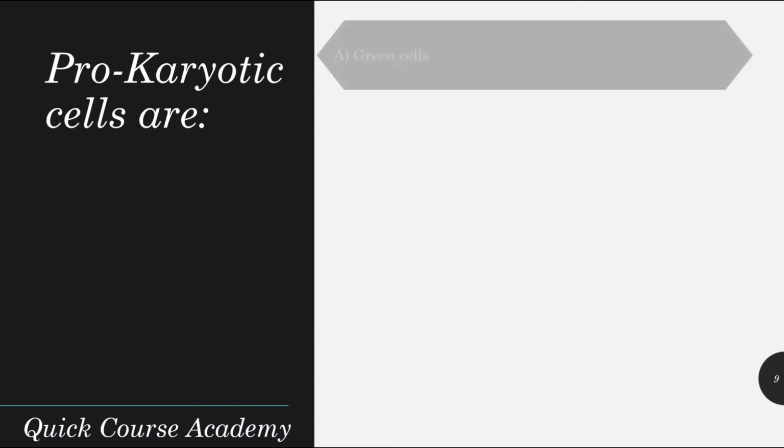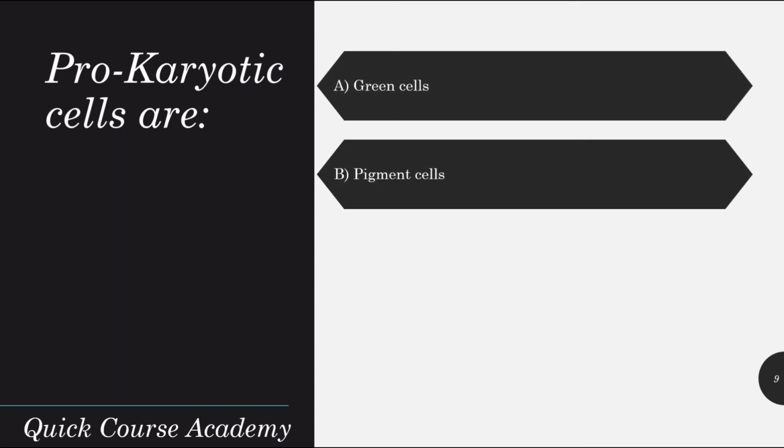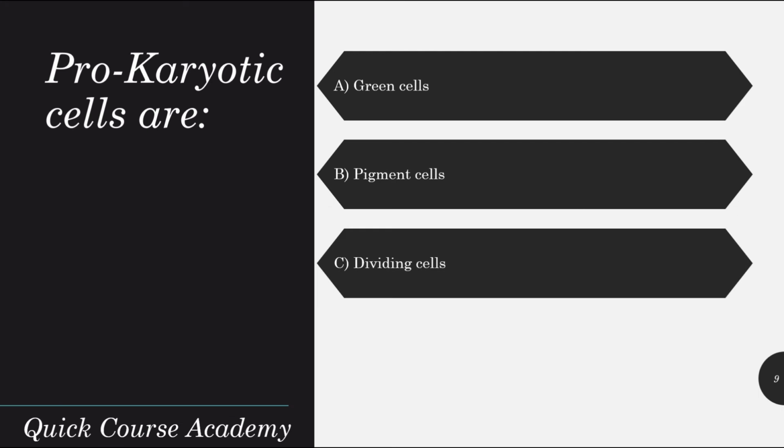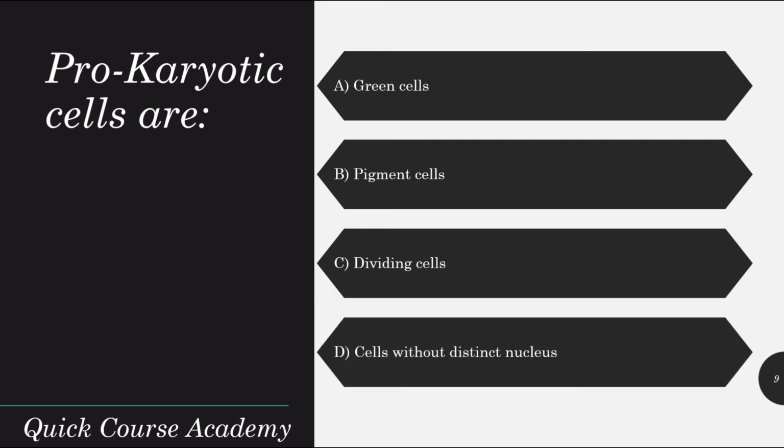Prokaryotic cells are green cells, pigment cells, dividing cells, or cells without distinct nucleus. And the correct answer is dividing cells.